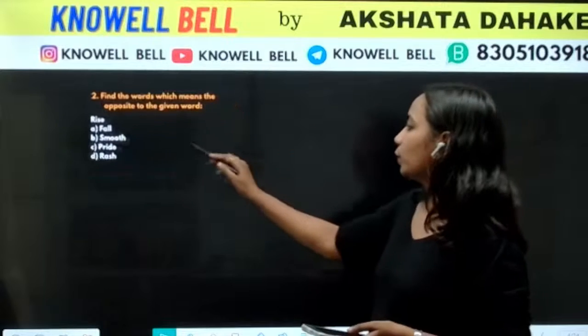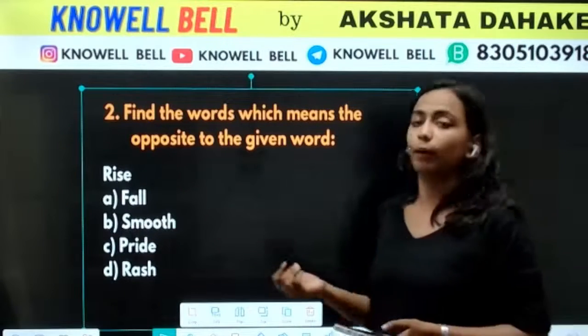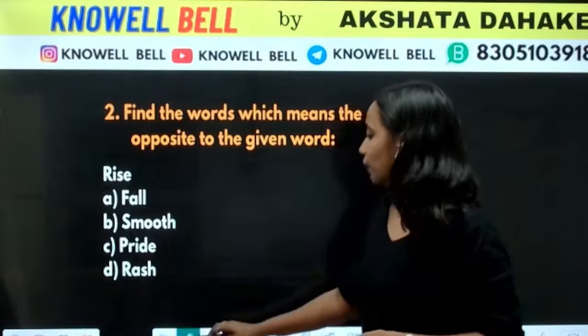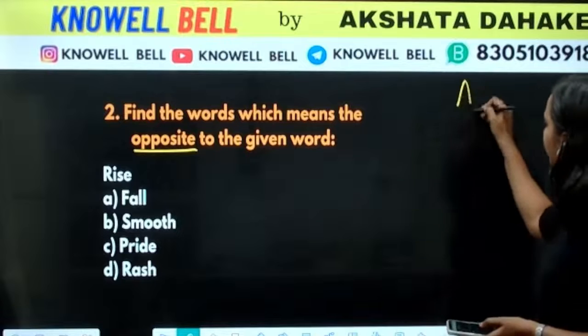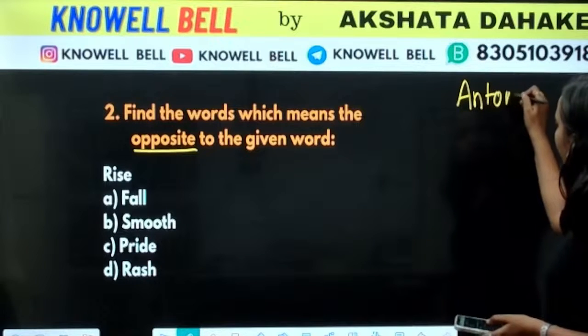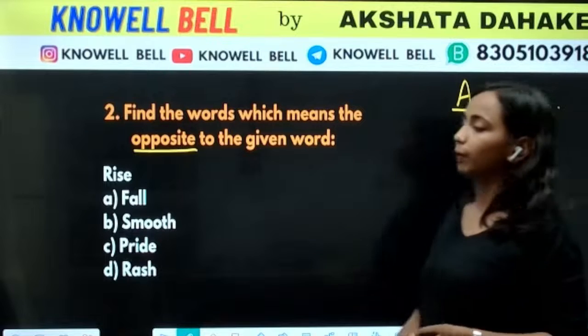Question number 2. Find the words which mean opposite to the given word. Rise: fall, smooth, pride or rush. Once again, the question is asking for the opposite word. Opposite word मतलब हमको क्या find करना है? Opposite means we have to find the antonym. What we have to find? We have to find the antonym.